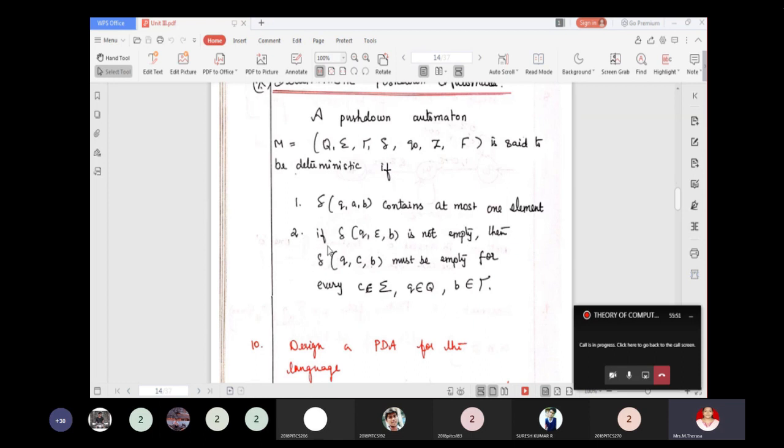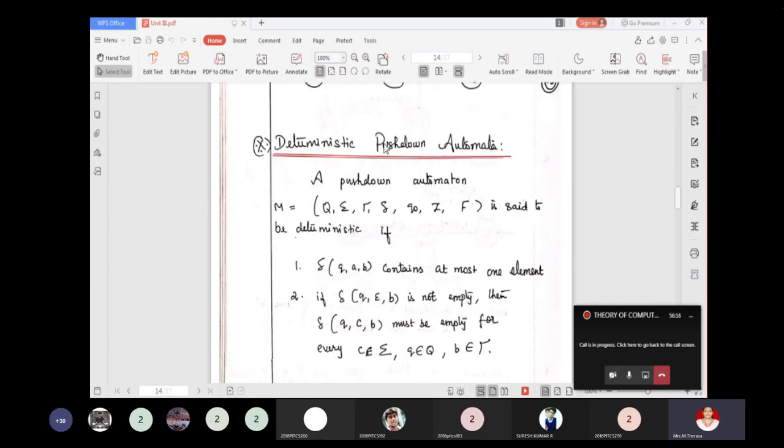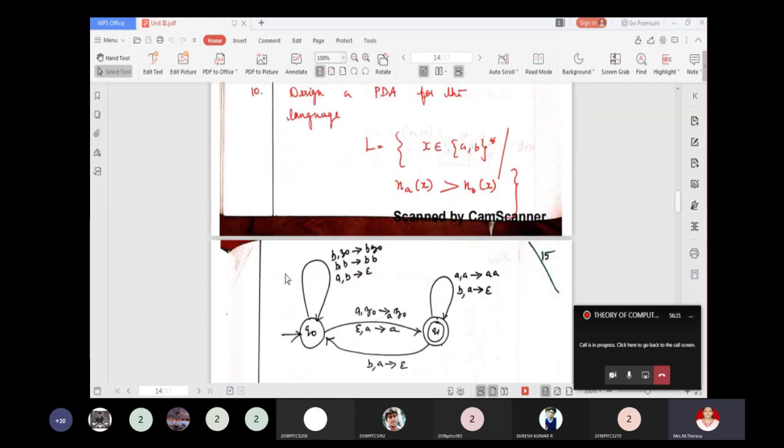And second point, if del of Q comma epsilon comma B is not empty, if there is a transition, then del of Q comma C comma B must be empty. That is, if you have a transition for epsilon with the top of the stack being B, then you should not have a transition for a valid input symbol C with the same top of the stack B. If it satisfies these two conditions, then you can call the push-down automata a deterministic push-down automata.